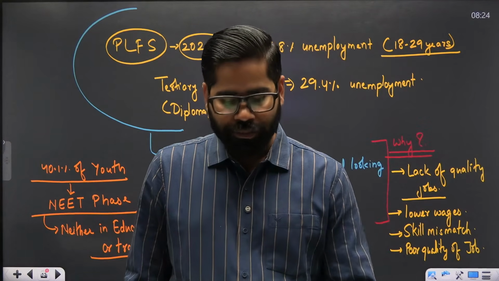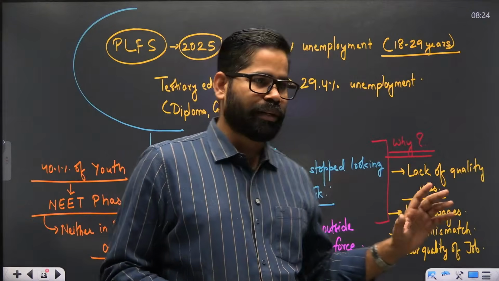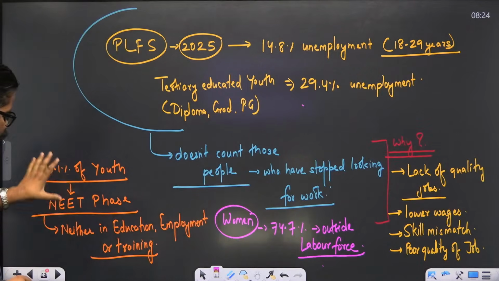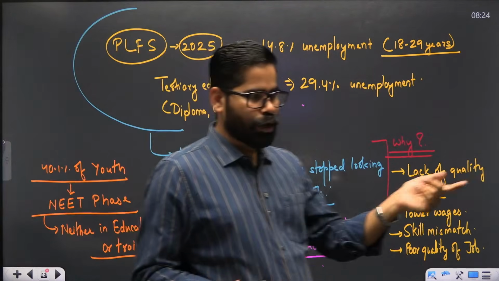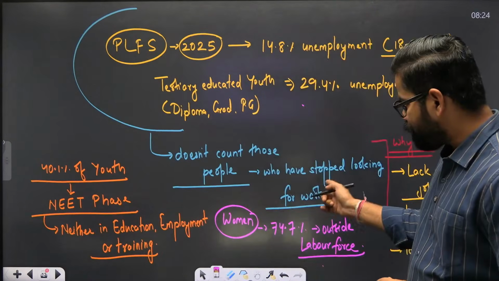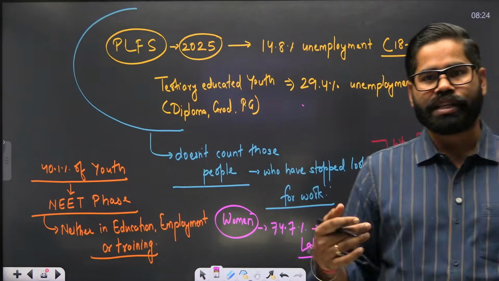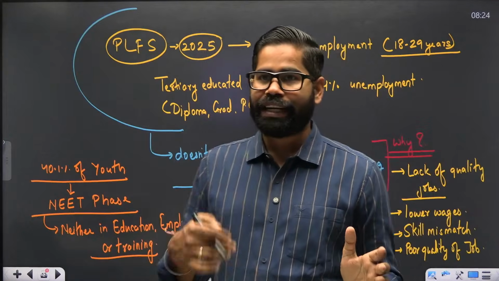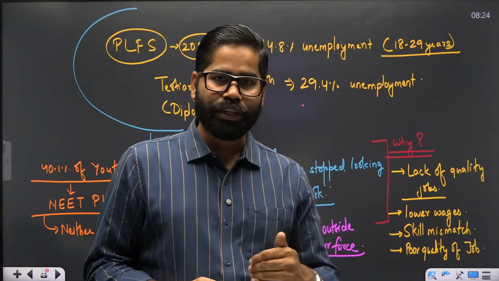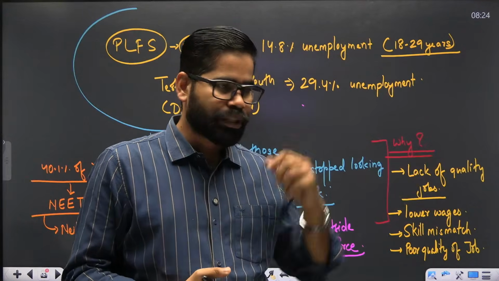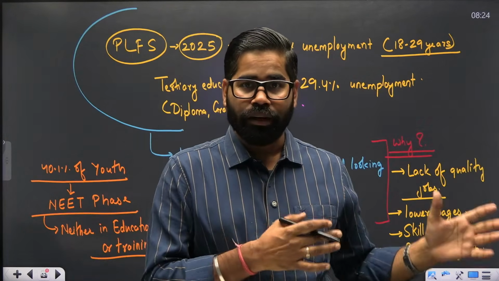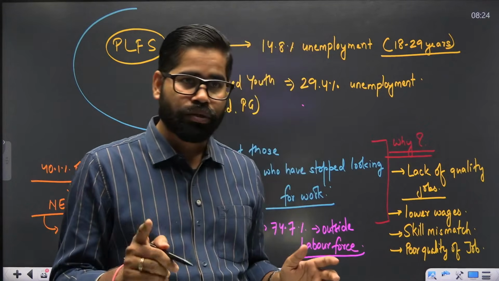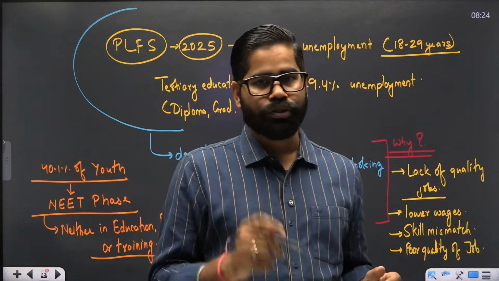Okay. Now this represents one part: some of the people who are unemployed. We have 40% of the youth who are neither in education, nor in employment, nor in training. We have 74.7% of women who are outside the labor force. Now, here we are looking at individual people, a youth who is affected by this. But we often ignore that it is not the youth alone. It is their household, their families, who are also impacted.